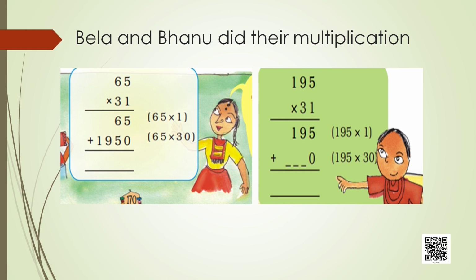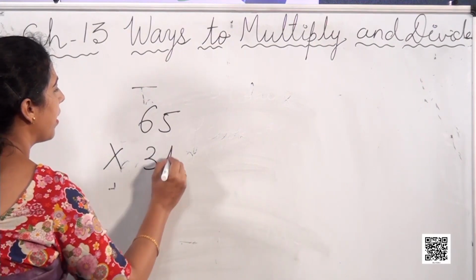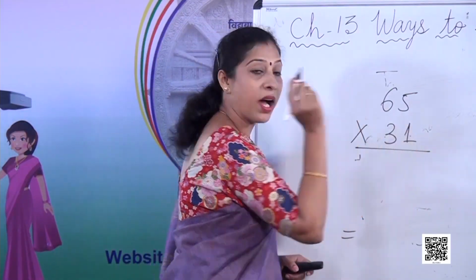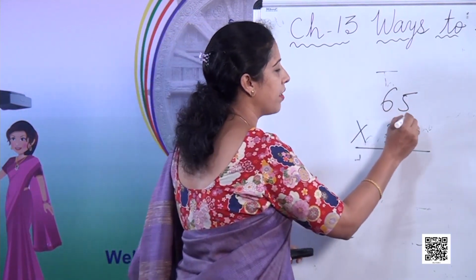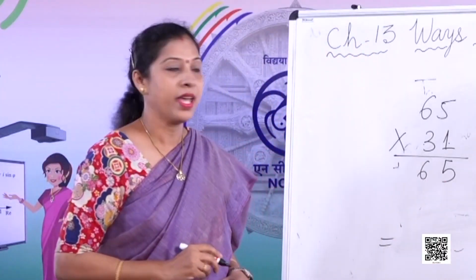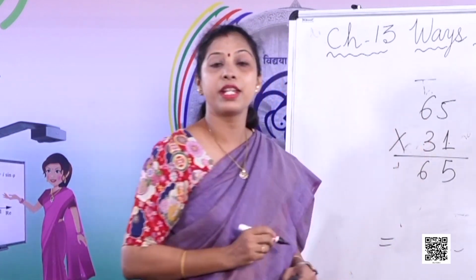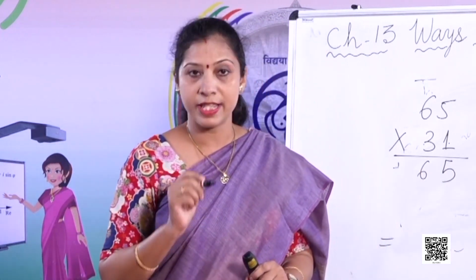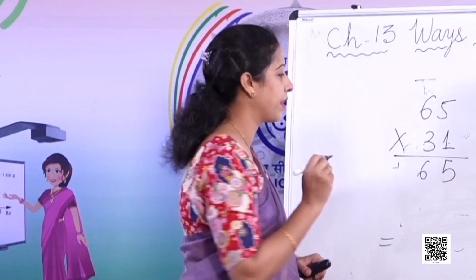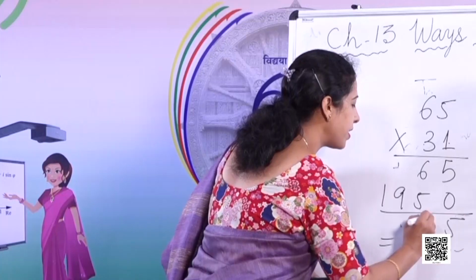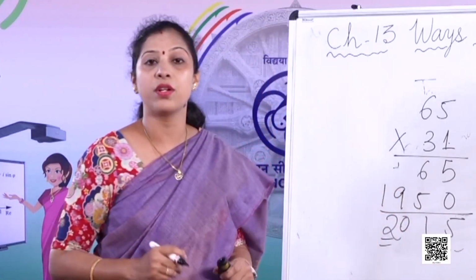Bela wrote down 65 into 31. Now in this number, 3 is at tens place and 1 is at ones place. So what did Bela do? First she multiplied 65 into 1. 65 into 1 is 65. Then she multiplied 65 into 30. Why 30? Why not 3? Because 3 is at tens place, so the place value of 3 is 30. So it is 1950. Again, the answer is the same, 2015.